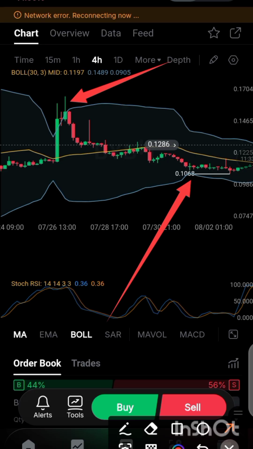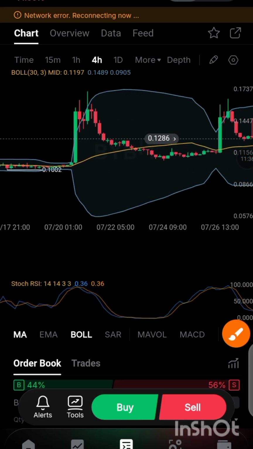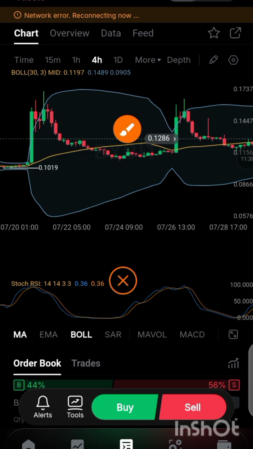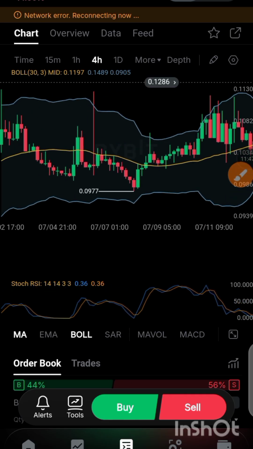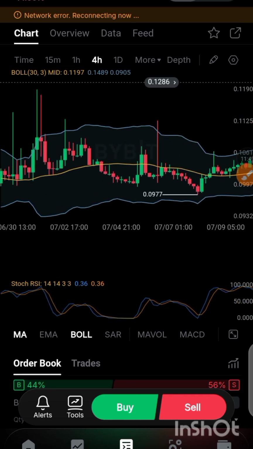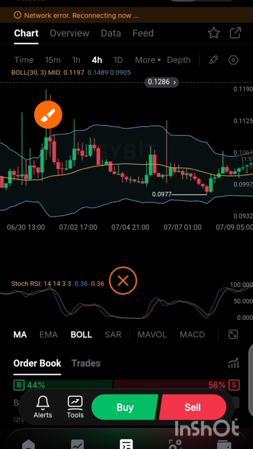If you continue to go again, you will find that at this place it went here and also came to this exit place. The yellow line here is the exit place. You can see this over and over again. Over here it came to 11 cents, it went down here at 0.10, 0.09. All these things are how you can generate a good profit.